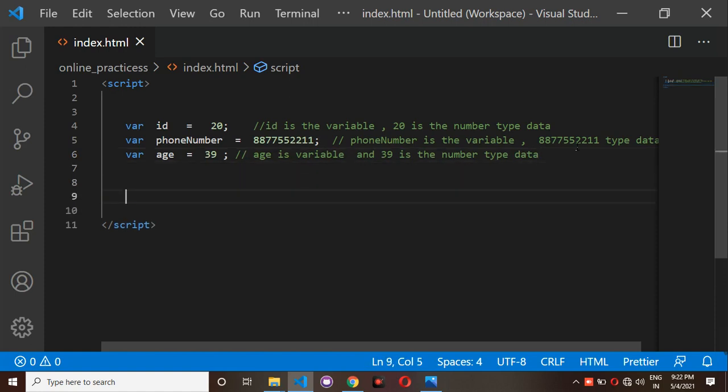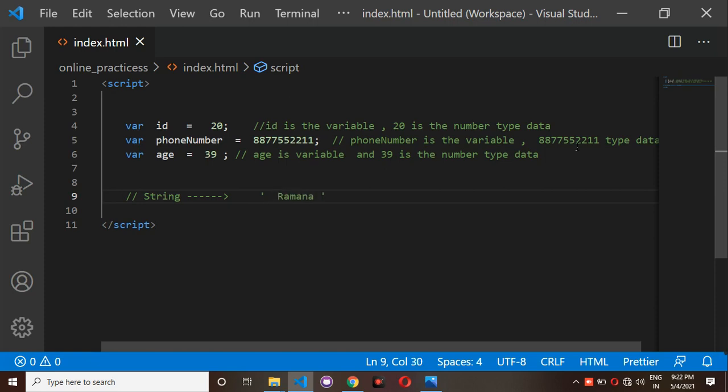In the same way, we can assign string data. Here I need to explain something about strings. A string is anything that is kept inside either single quotations or double quotations. For example, here I am writing Ramana, which is a name.